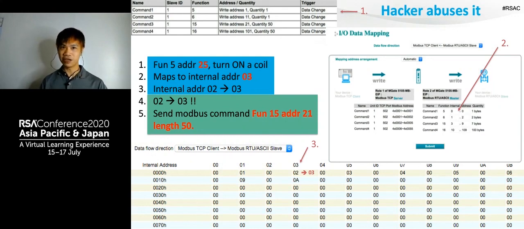Then the second routine will honestly obey this IO mapping table and find, okay, I should send a command 3, function 15 to address 21, length 50. This is something you would not expect. And what's making it worse is that if a hacker can figure out where a register is mapped to, just like turning on a switch, it could change the value of the register.